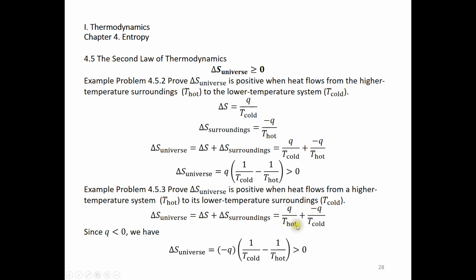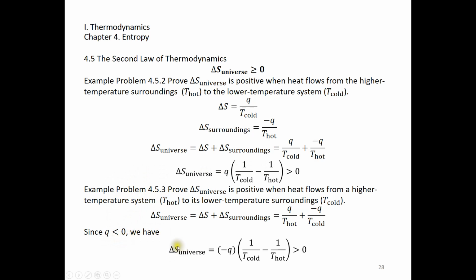We can combine these two because Q is the amount of heat lost by the system, and this Q is also the amount of heat gained by the surroundings. But if you look at the sign of Q, Q is less than 0 because Q is defined to be the heat that flows into the system. In this problem, heat flows out of the system, and therefore Q is negative.